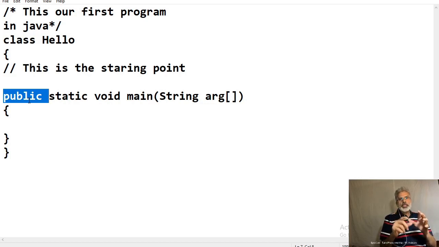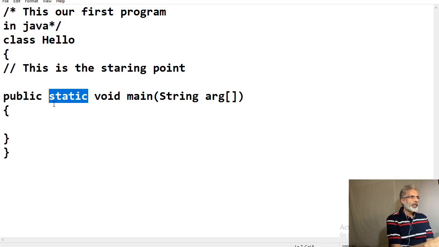In this case, main must be declared as public, since it must be called by code outside of its class when the program is started. Next keyword is static. It allows main to be called without having to instantiate a particular instance of the class.